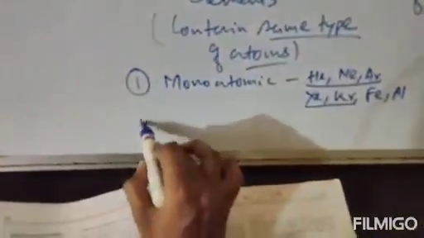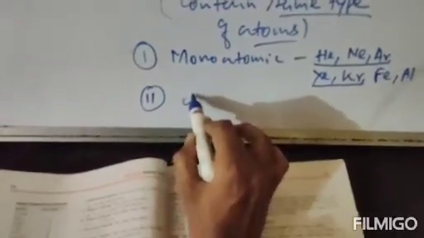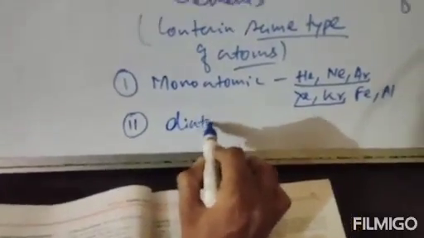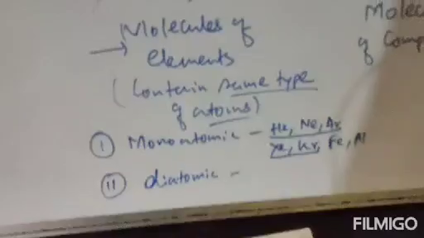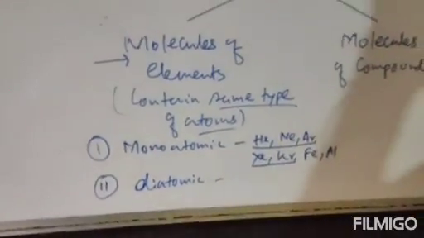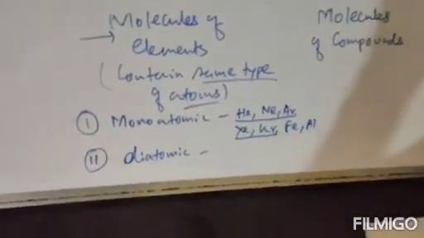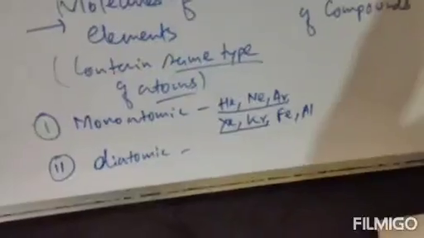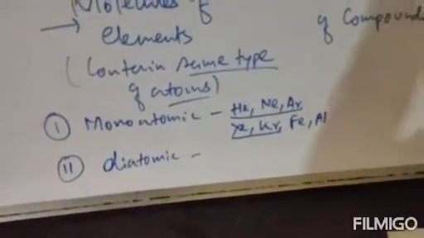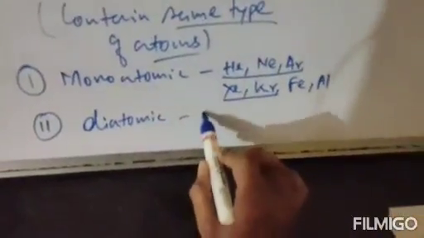Next one is diatomic. Diatomic means two atoms are present.